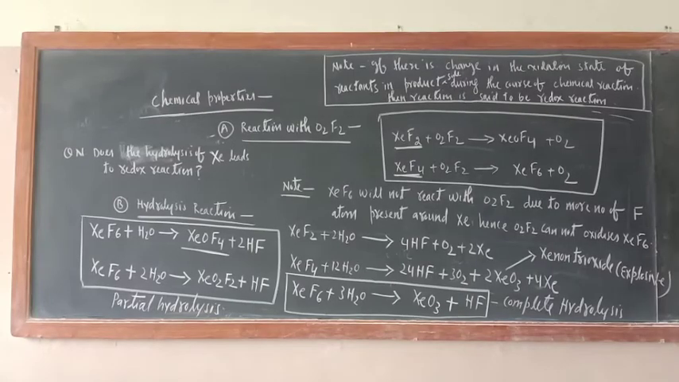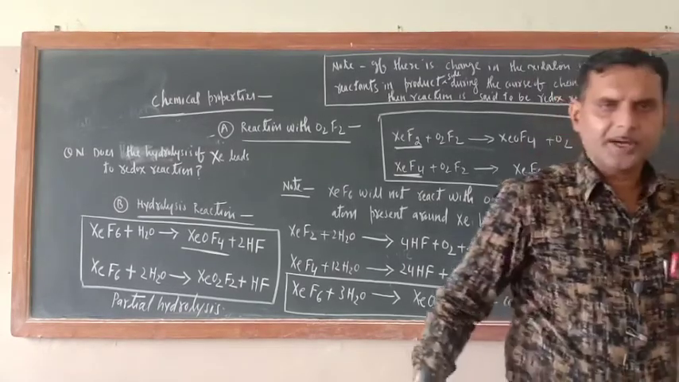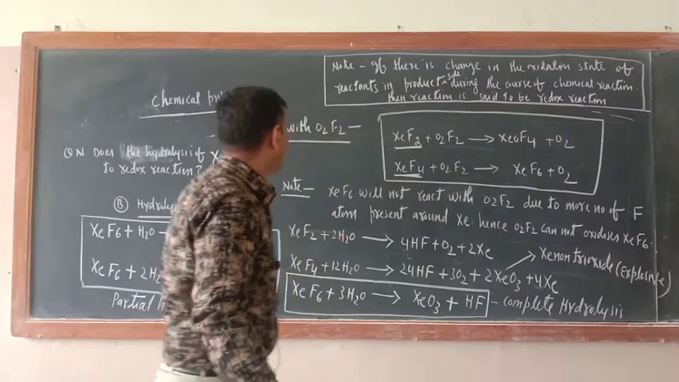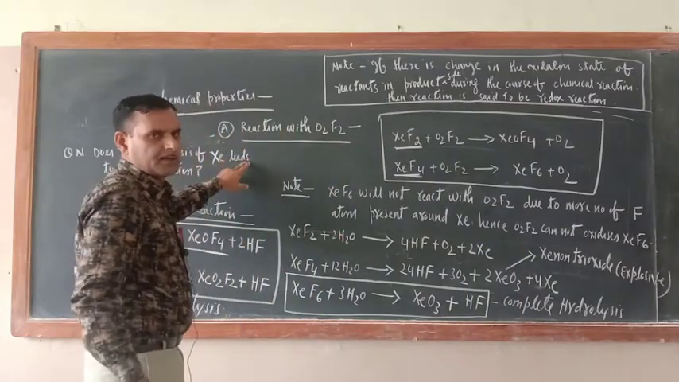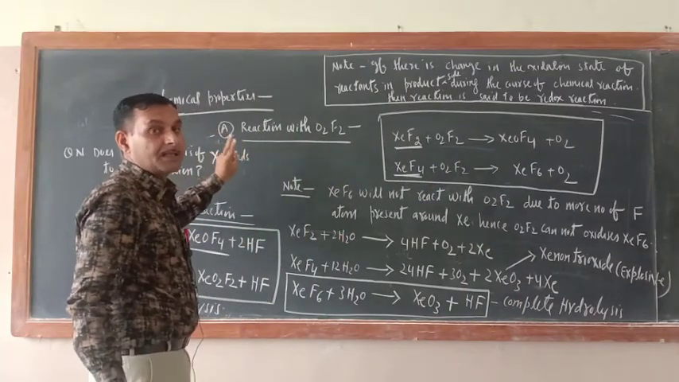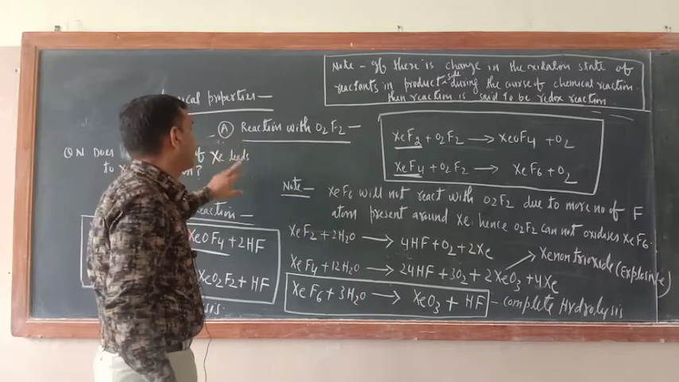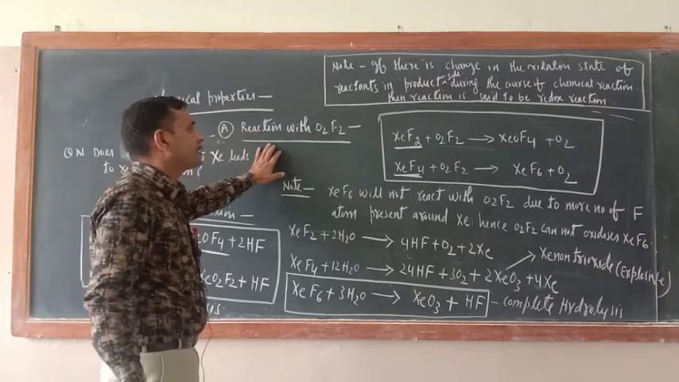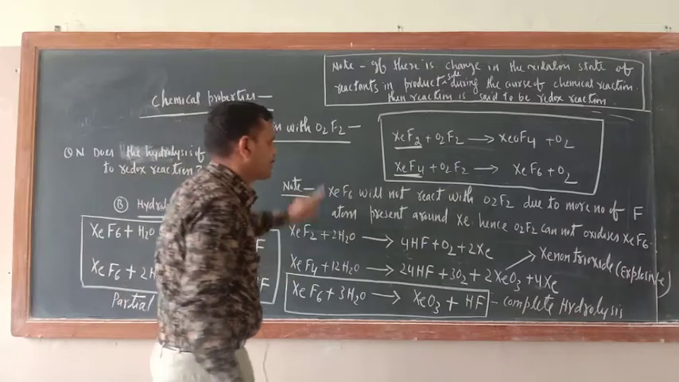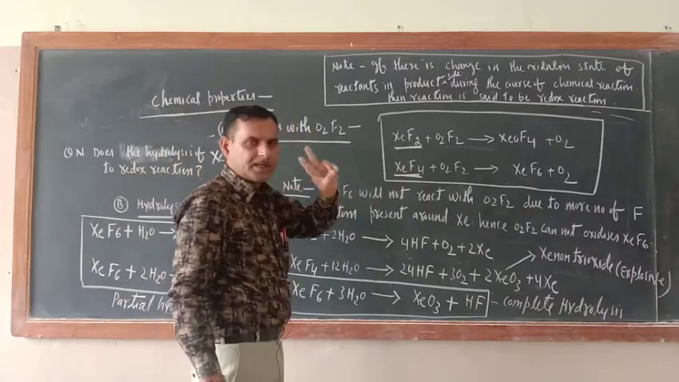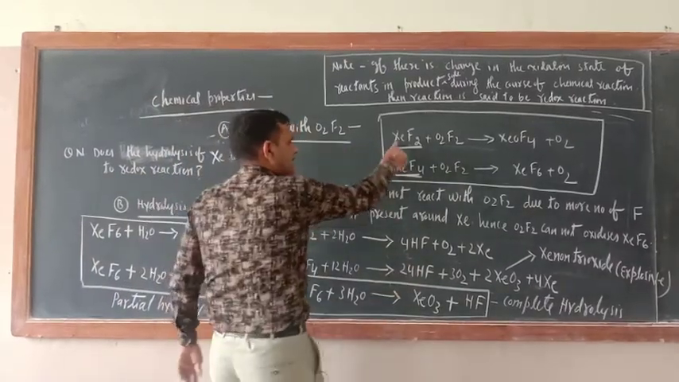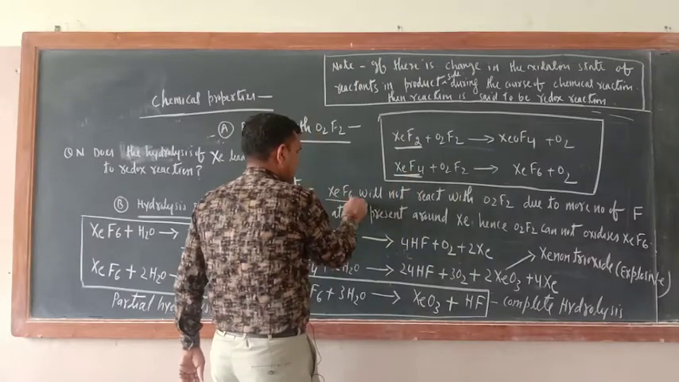Chemical properties. I already told you, basically two chemical properties of fluorides of xenon are there. First one is reaction with O2F2. Just see, how many xenon fluorides are there? 3 fluorides: XeF2, XeF4 and XeF6.